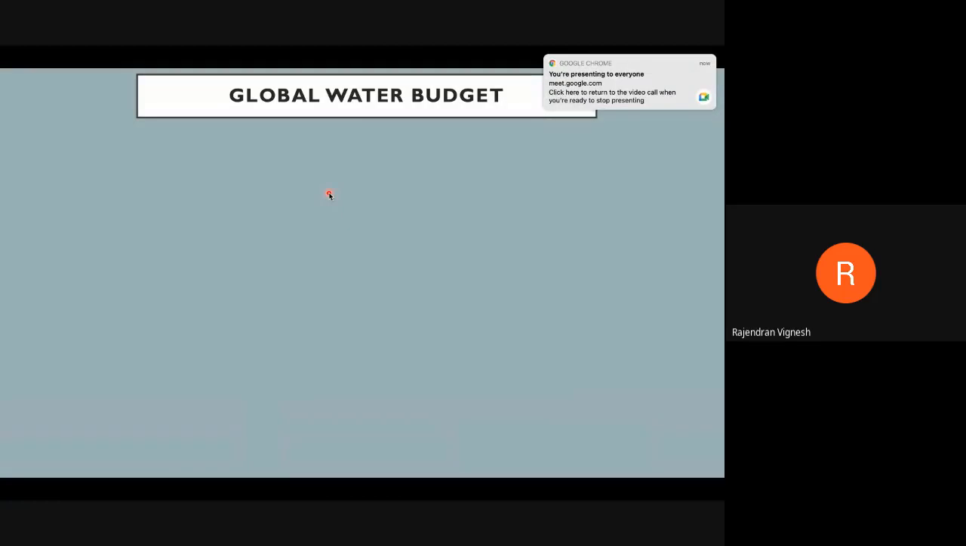Called the global water budget. We are told that there is a numerous amount of water coming from the rainfall. Sometimes floods happen when more rainfall is coming. Okay, but still we are running for the water. Why does it happen? We don't have good water to drink.